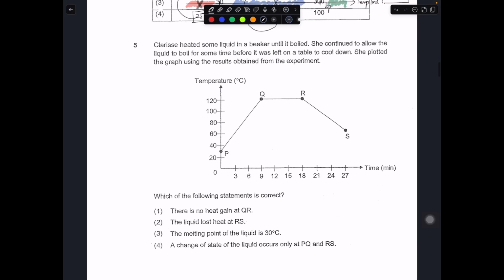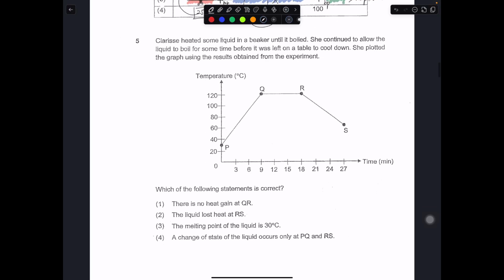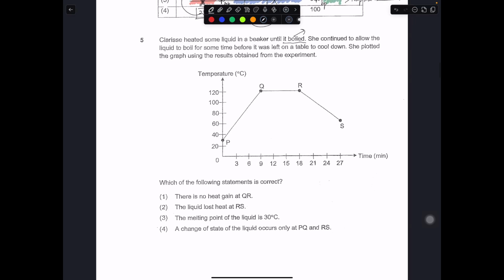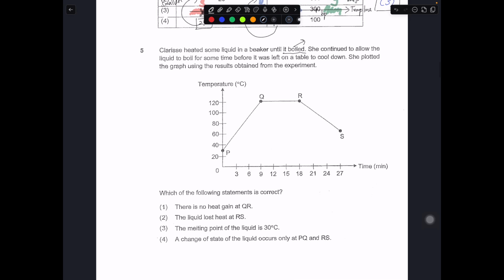So Clarice heated some liquid in a beaker until it boiled. Okay, so at first it's a liquid, then it reached a boiling point. Since it did not tell me it's water, I couldn't assume that it is always at 100 degrees, because only water will boil at 100 degrees. She continued to allow the liquid to boil for some time before it was left on the table to cool down. She plotted the graph using the results obtained from the experiment.